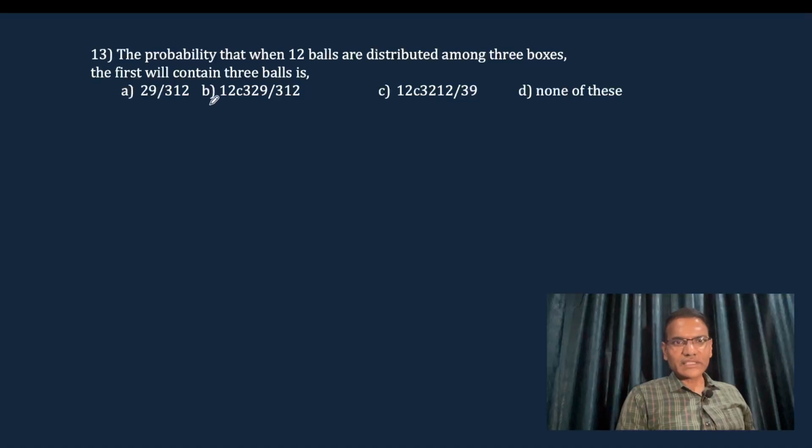So, some correction is there in the given options. This is 12C3 2 power 9 divided by 3 power 12. So, here also 12C3 2 power 12 divided by 3 power 9, and this is 2 power 9 divided by 3 power 12. These are the options. Okay.